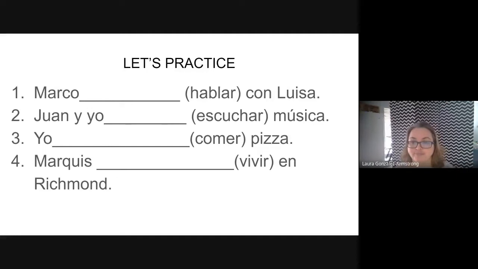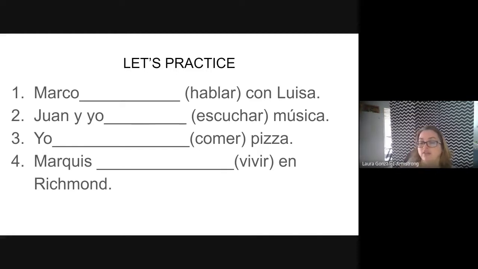Think about it. Okay? Juan y yo. What subject pronoun takes the place of Juan y yo? Number 3, yo is a subject and a subject pronoun. So all we have to do now is conjugate the verb comer. Comer means to eat. Number 4, Marquis is the subject of the sentence. The subject pronoun would become what? Marquis is a boy.